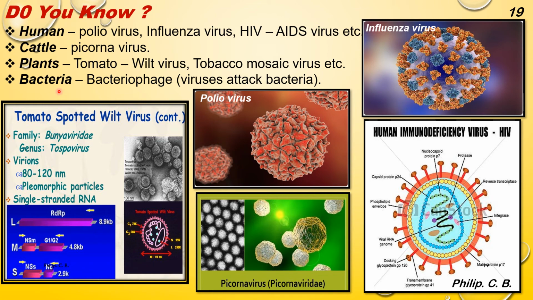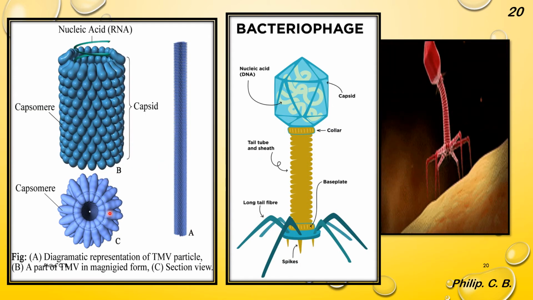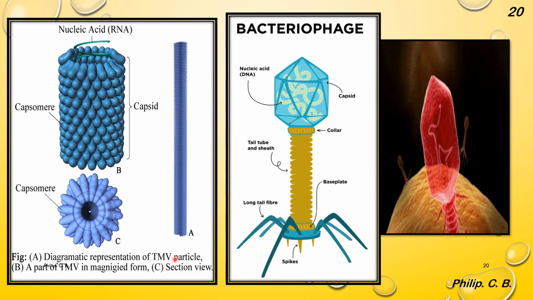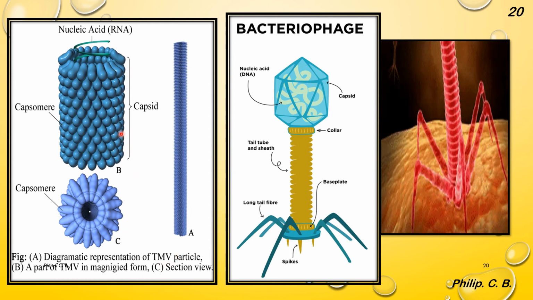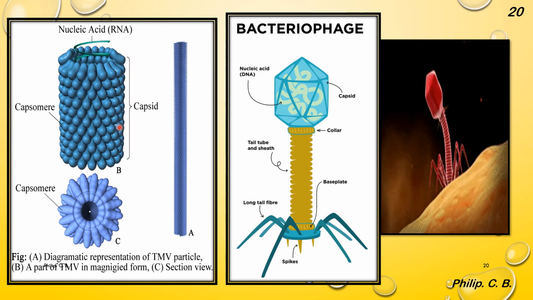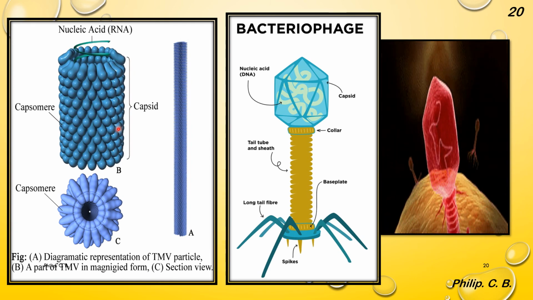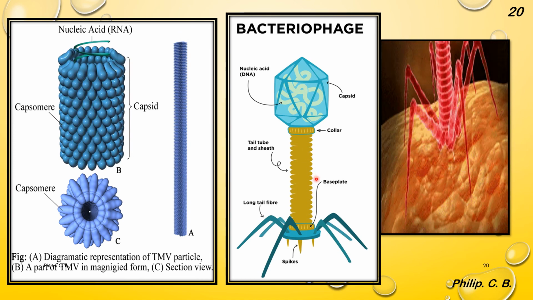Even they are infected by a virus called bacteriophage virus. Here students, I added the images of tomato spotted wilt virus, polio virus, influenza virus, HIV, that is human immunodeficiency virus, picorna virus, which causes infection in the cattle. Here I have shown the structure of TMV, tobacco mosaic virus. So you can see students how complicated the structure is inside the cells of the virus. Bacteriophage, how the structure looks like.